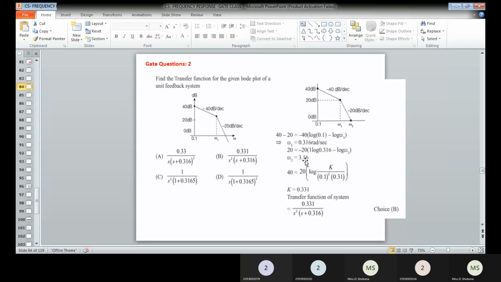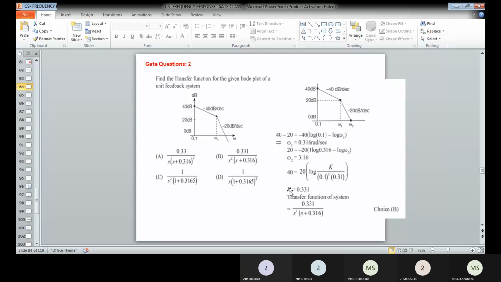So from this you can determine the omega 2 value. Now what we have to do, we are going to obtain the k value. Here, when omega is equal to 0.1, on the y-axis you are getting x equal to 0 and y equal to 40 dB. So that 40 dB will be equivalent to 20 log of k divided by 0.1 the whole square into 0.31. So from this you can determine the k value.